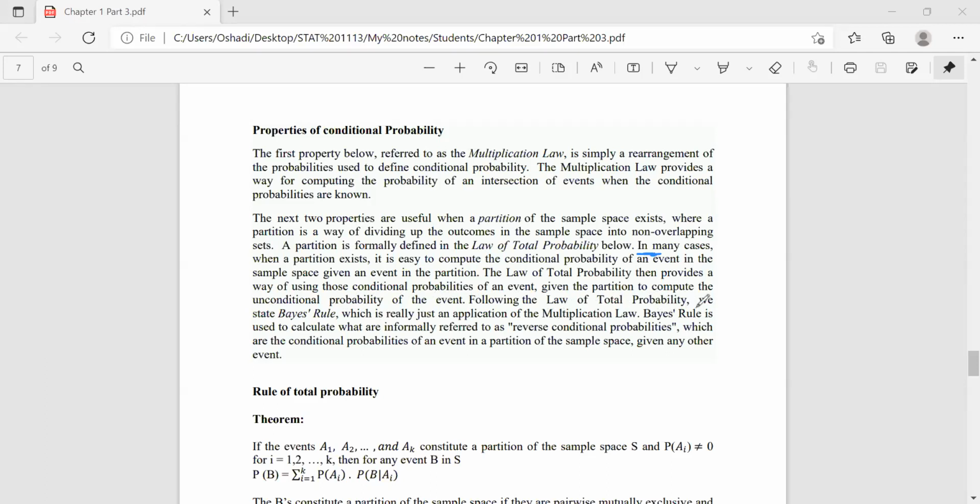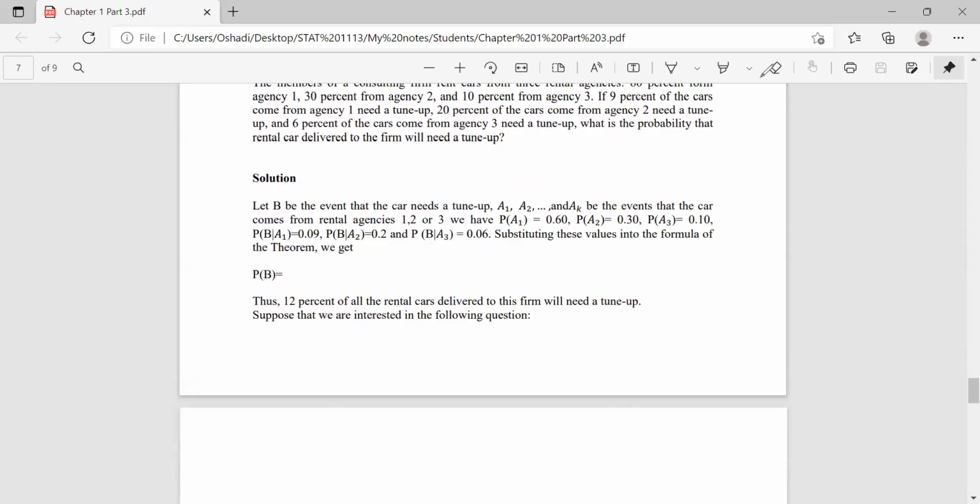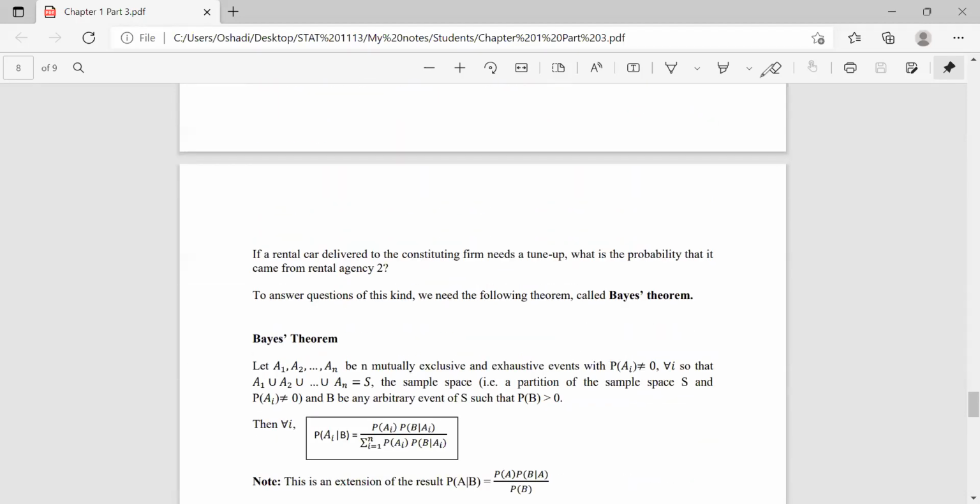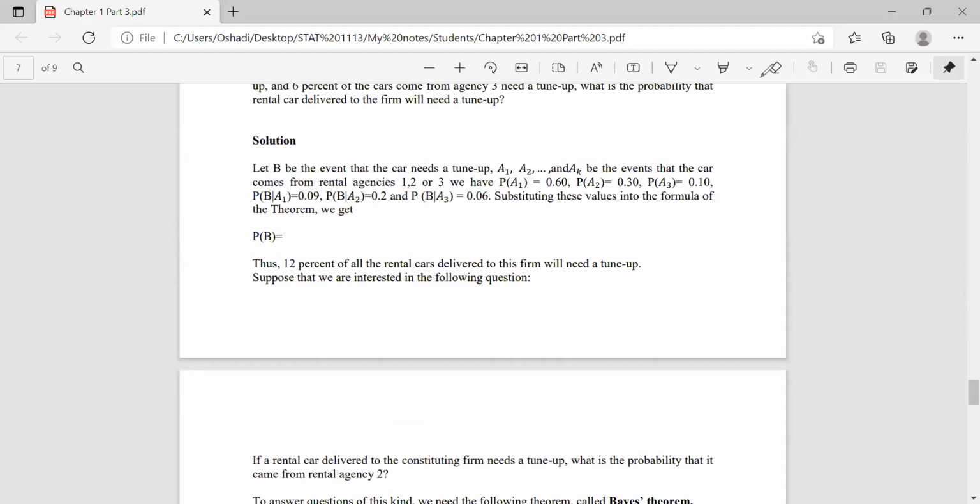Following the law of total probability, we state Bayes' rule, right? So this is based on the law of total probability, right? Are there any questions? So now I think you can fill these gaps in the note.